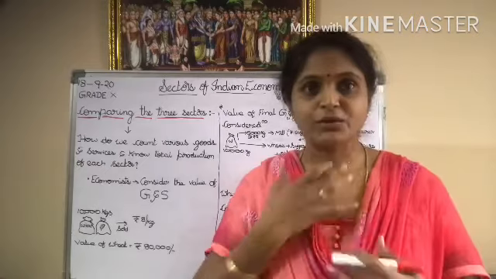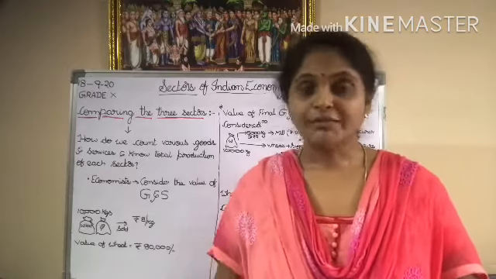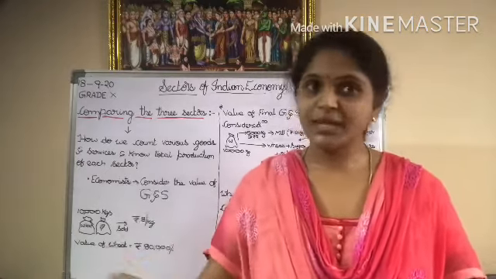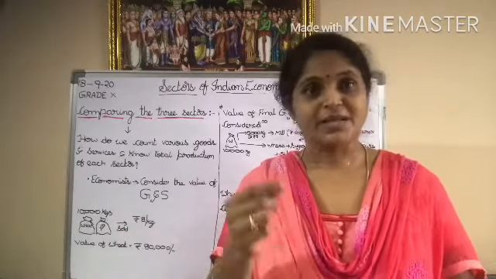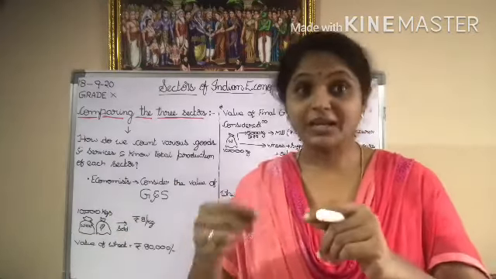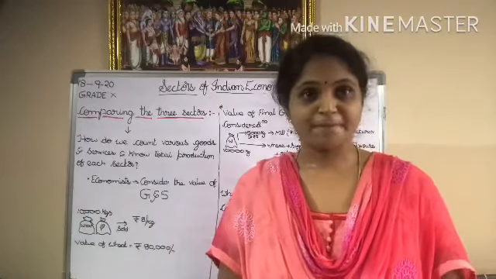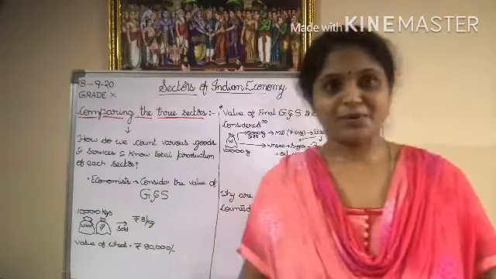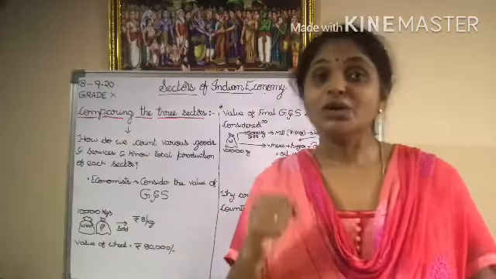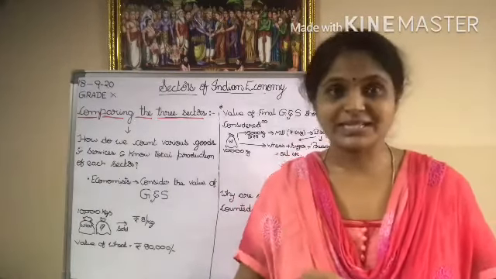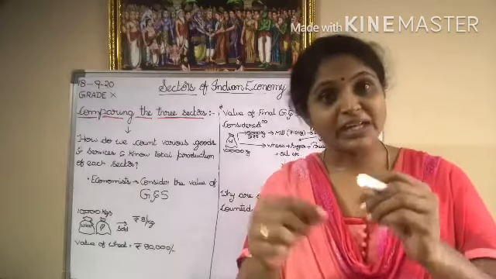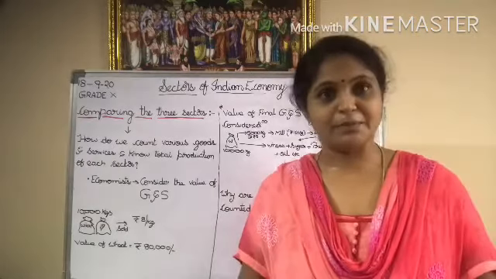We need to know the value of the goods and services being produced in each sector. Is it possible for us to count each and every grain which is being produced? No, it is highly impossible. We can't count the total value of goods produced in the agricultural sector in this way, counting each and every product.